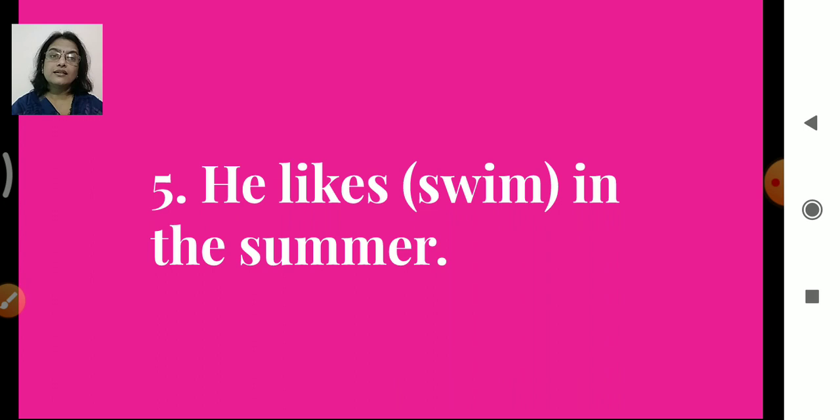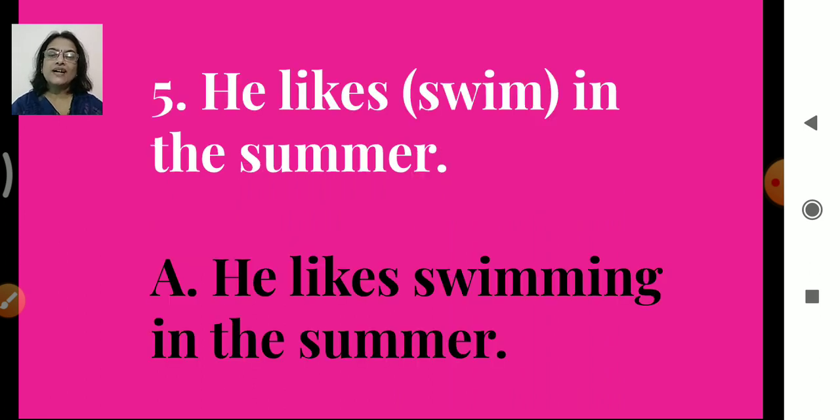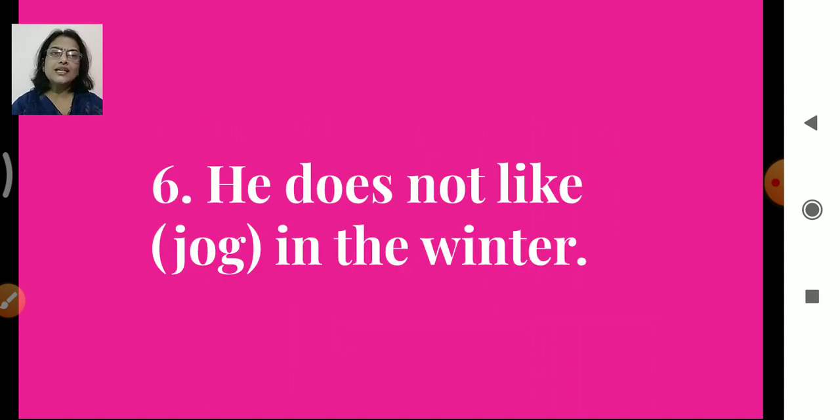He likes, then swim is the word, in the summer. So swim will change into what? Swimming. Double M will come, isn't it? So our answer is: He likes swimming in the summer. He does not like jog in the winter.